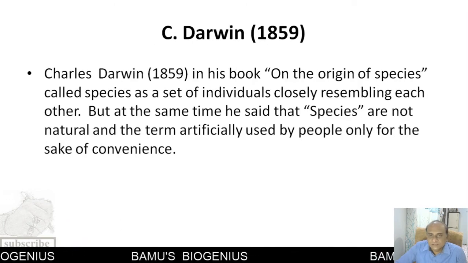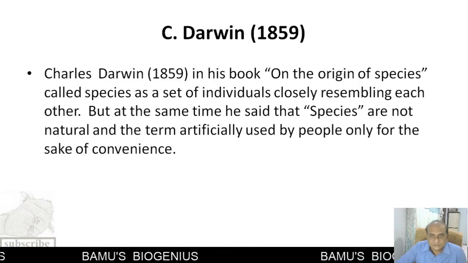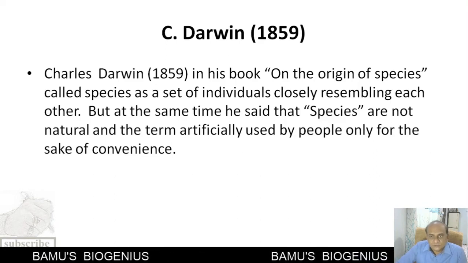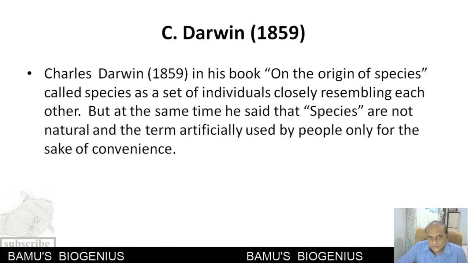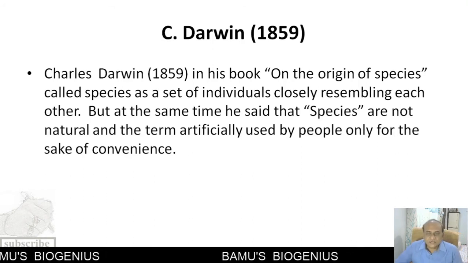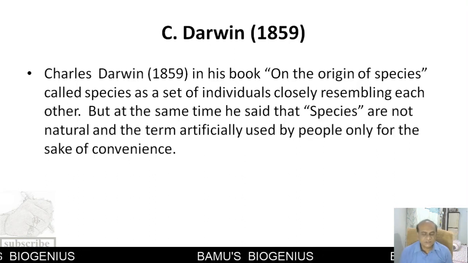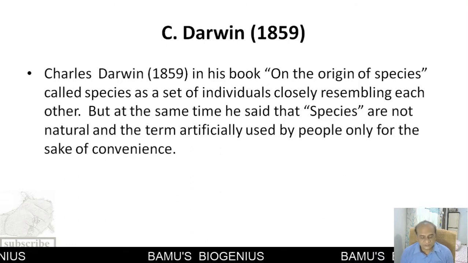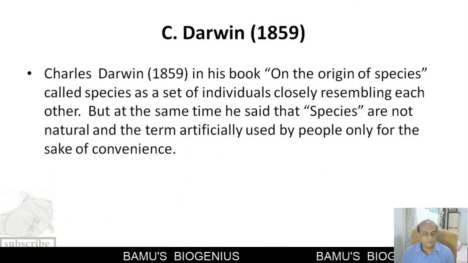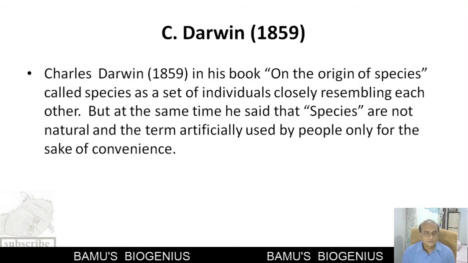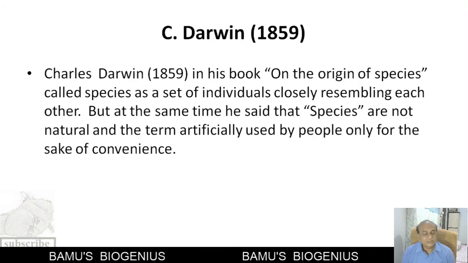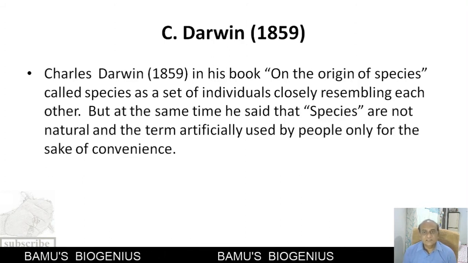Then Charles Darwin, in his 1859 book On the Origin of Species by Natural Selection, called species a set of individuals closely resembling each other. But at the same time, he said that species are not natural, but the term is given artificially by people for their convenience. And species are not true entities in nature.